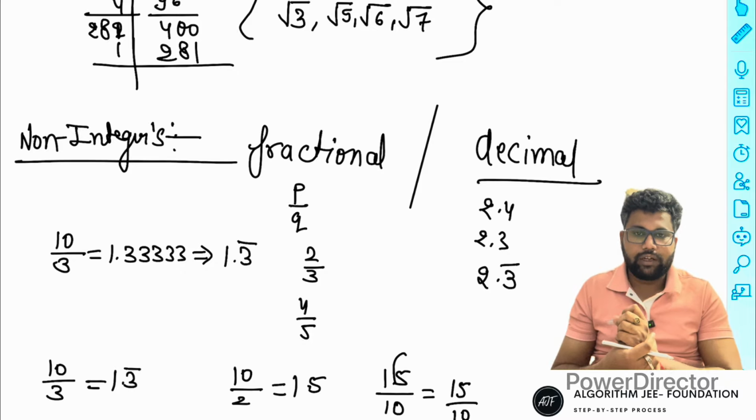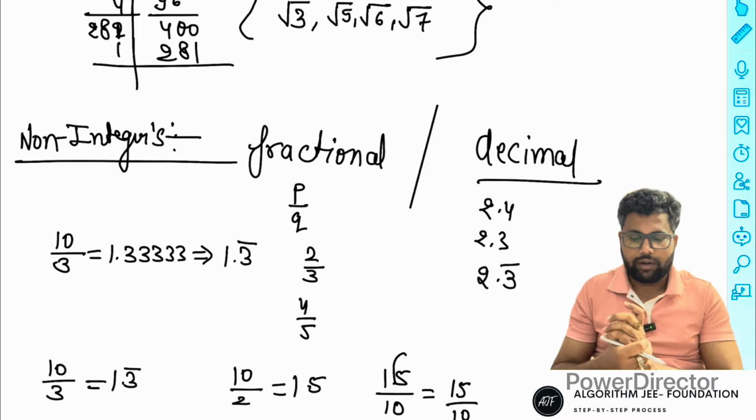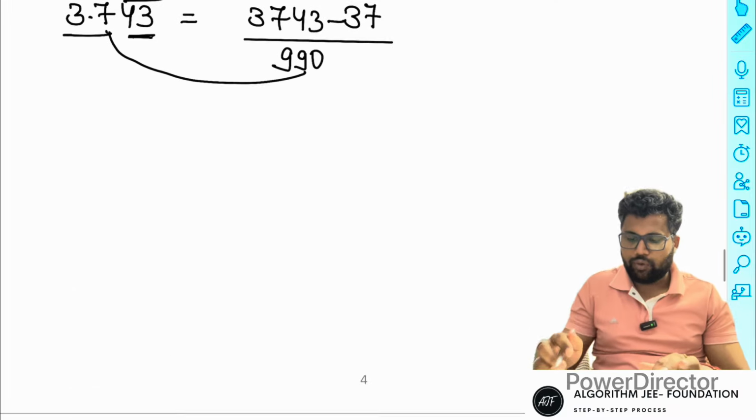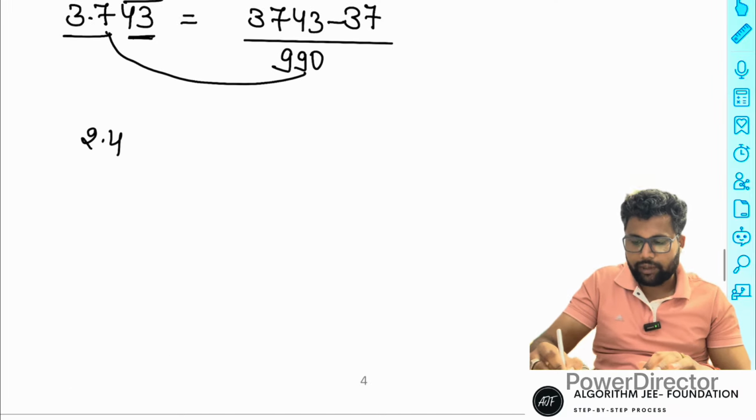Some student is asking whether 2.4 is an even number or an odd number. So I'll ask you: is 2.4 an even number or an odd number? That is my question.